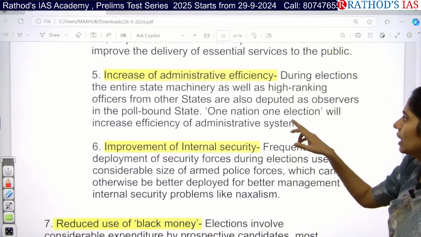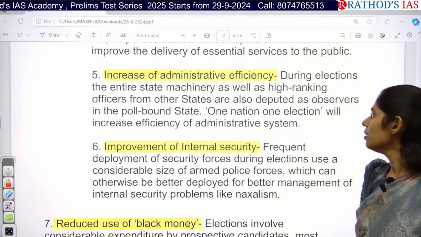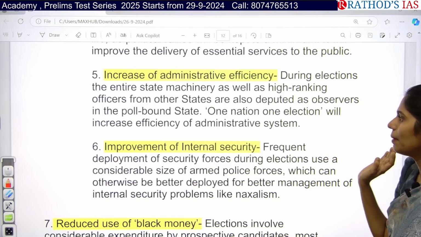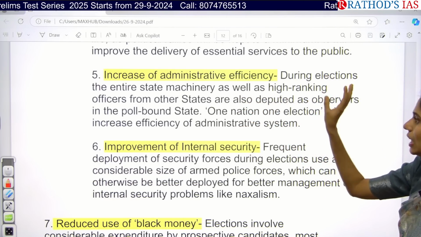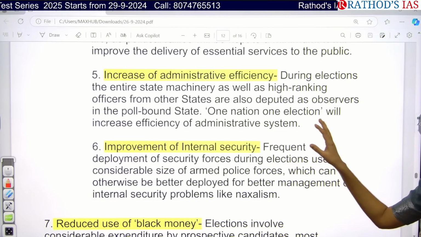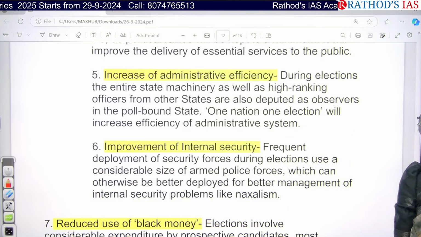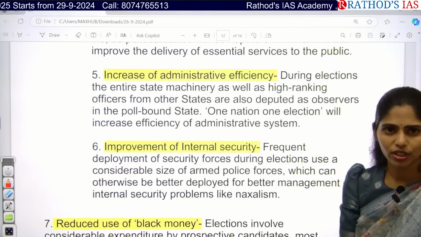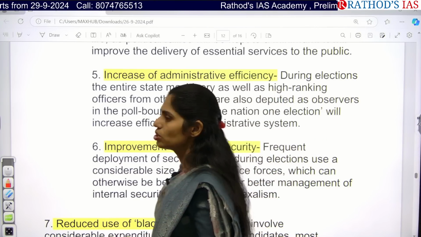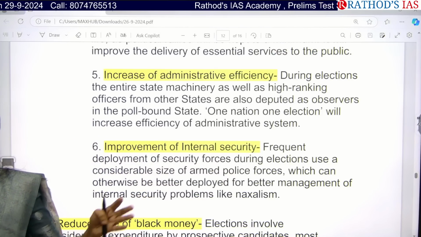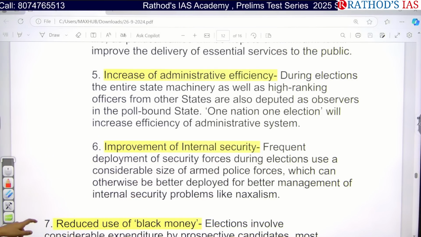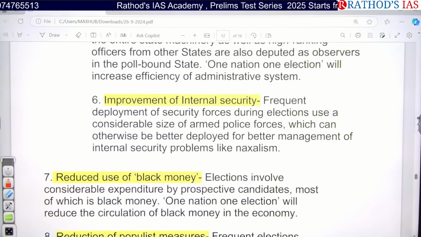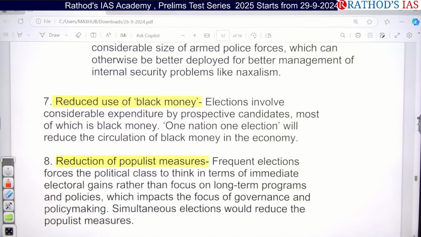And we can even increase administrative efficiency, because with one nation, one election, we will be having elections for the assembly as well as Lok Sabha together. During these elections, the entire state machinery as well as high ranking officers from other states are also deputed. If we are having simultaneous elections, we can deploy them together, so we can increase efficiency. And we can improve internal security issues as well, and we can reduce the use of black money in these elections.